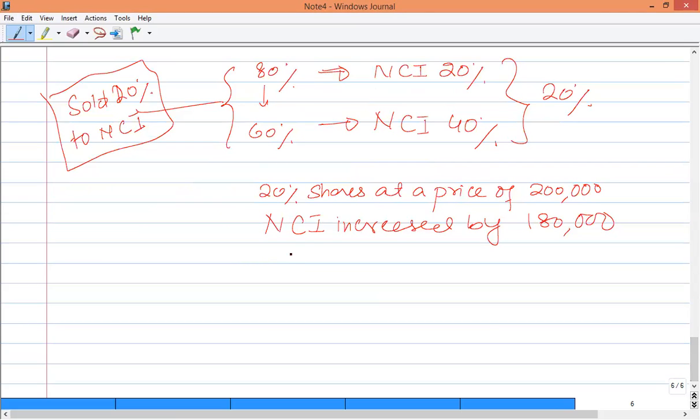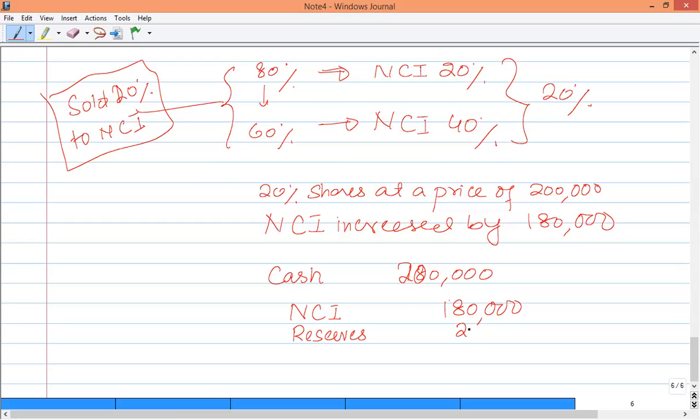then we have to book an entry that shows how much cash is received. Cash is debited by 200,000, and NCI is credited by 180,000. If there is any difference between the cash received and the value of the NCI, then it is to be recognized in reserves.